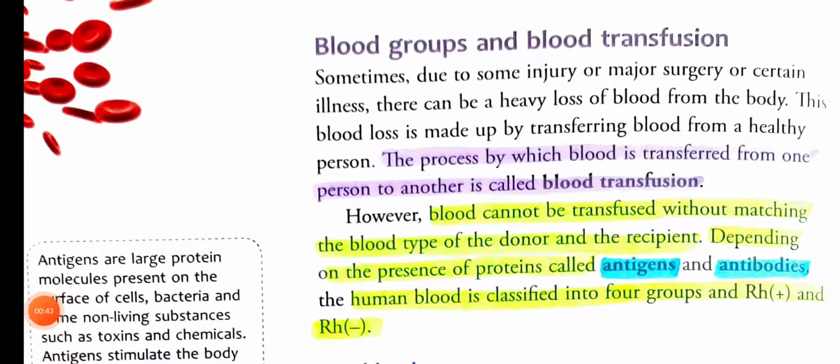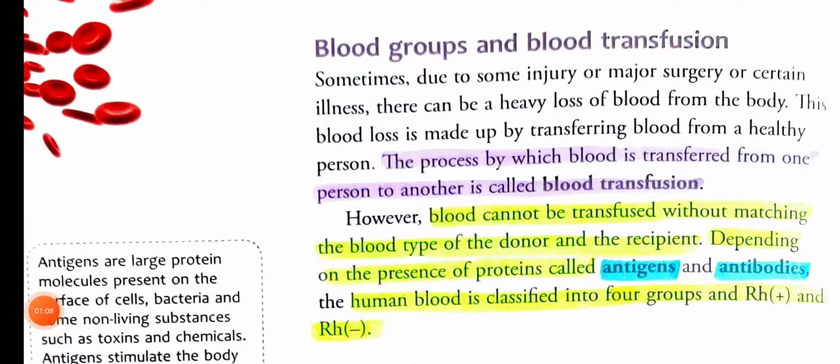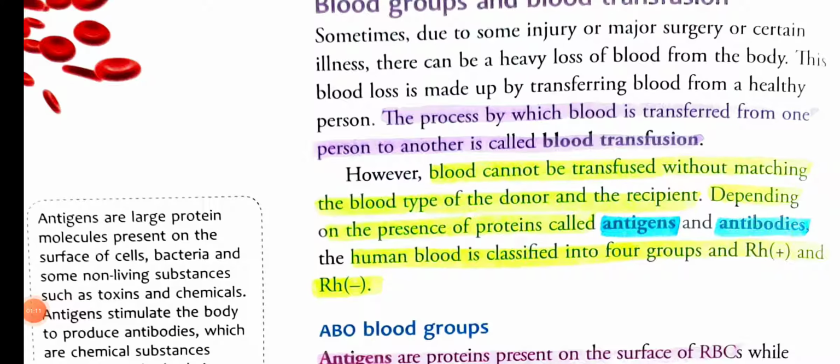Look, when someone is in need of blood, suppose anyone met an accident or there is any operational or medical criticality which demands blood, at that time doctors transfer blood from one individual to another individual. But before that, the doctor doing the transfusion needs to be sure about the blood groups. So what is blood transfusion? The process by which blood is transferred from one person to another is called blood transfusion.